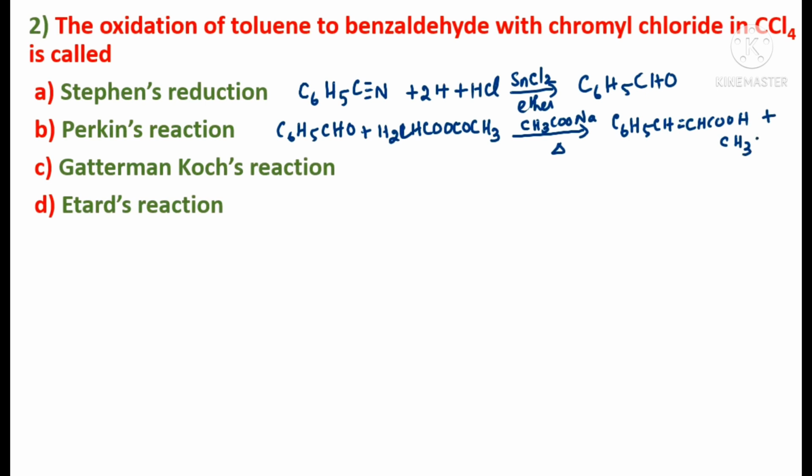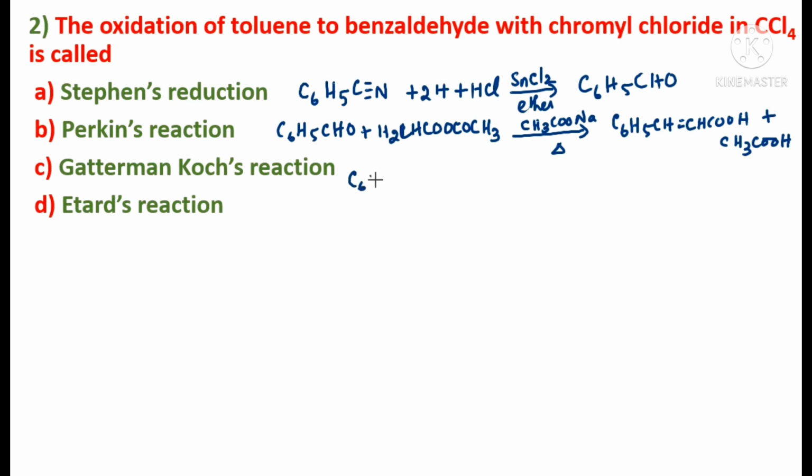So this is what happens in Perkin's reaction. So this is not the answer. So what happens in Gattermann-Koch reaction? In Gattermann-Koch reaction, benzene will be getting converted to benzaldehyde, understood? But here toluene is getting converted to benzaldehyde. So what happens in Gattermann's reaction?